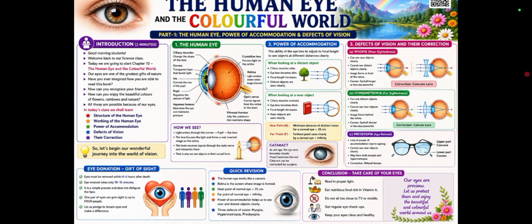In today's class, we shall learn the structure of the human eye, working of the human eye, power of accommodation, defects of vision and their correction. So let's begin our wonderful journey into the world of vision.